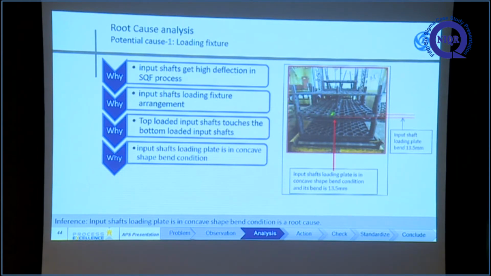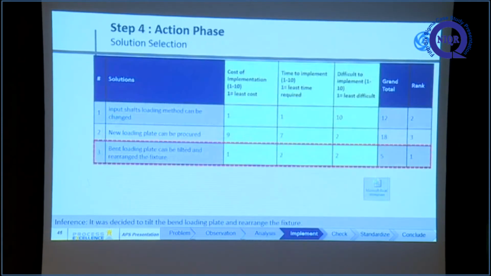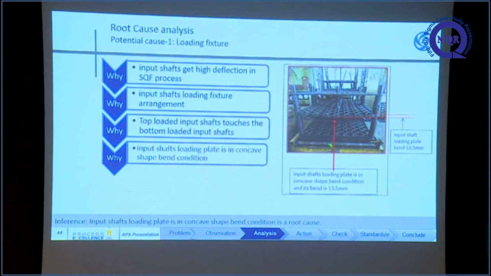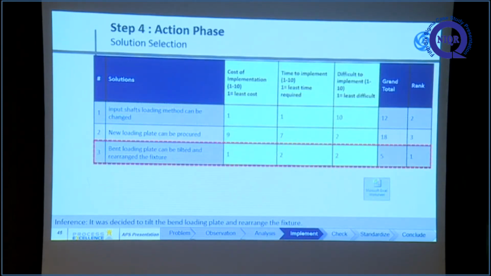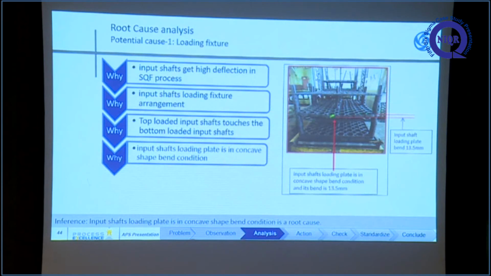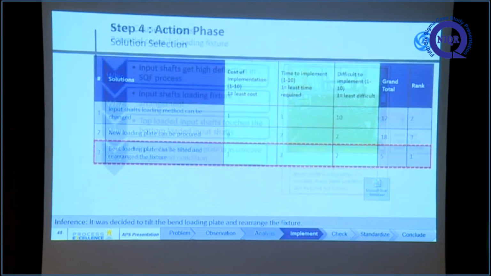Here, in the input shaft loading fixture, we are observing that the loading plate bends by 13.5 mm because of this concave section bend. This is not a fresh fixture, sir. After some heat treatment processes, this plate gets bent in a concave section. You can see it mainly in the center. So the shafts loaded in the center portion of the jig get high deflection compared to the other two sides.